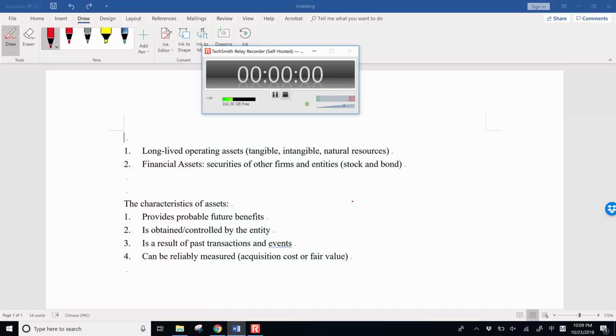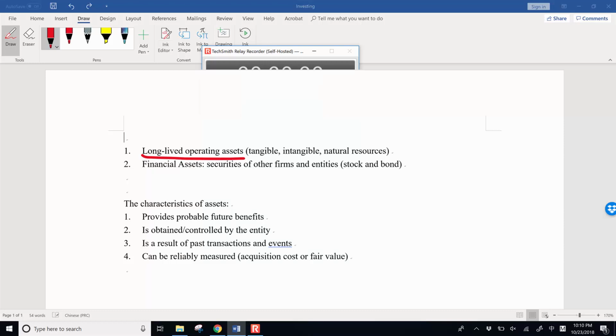Investments actually is to acquire assets, or more precisely non-cash assets. It includes operating and financial assets. In general, investing activity refers to the purchasing of long-life operating assets and the financial assets.